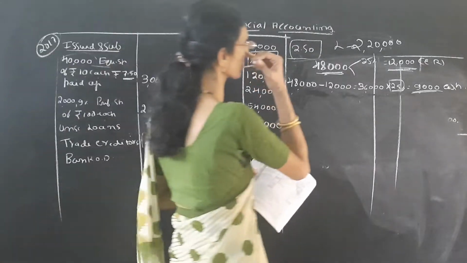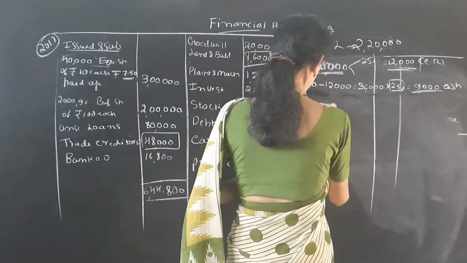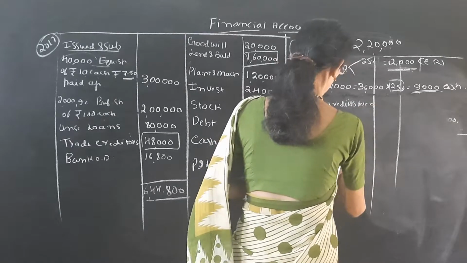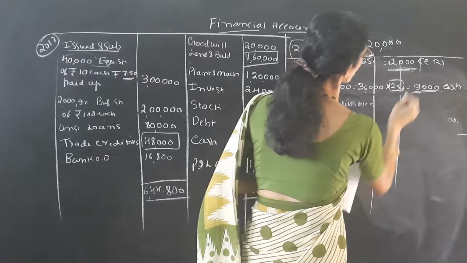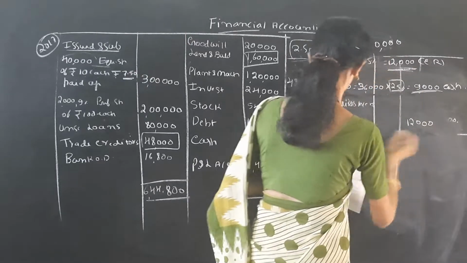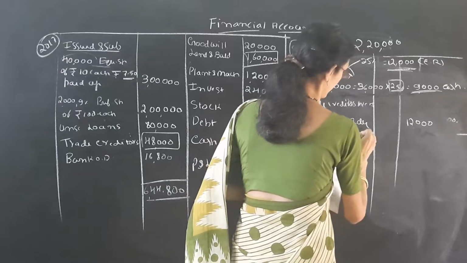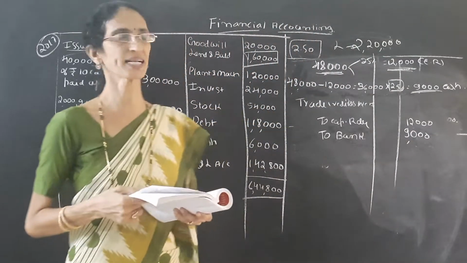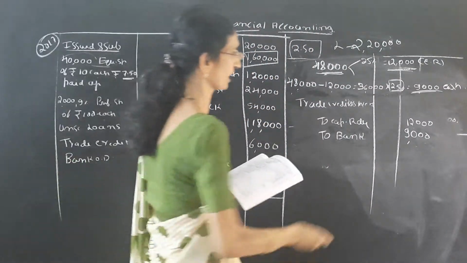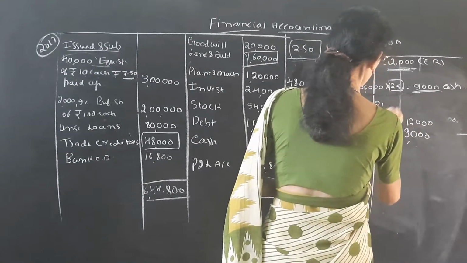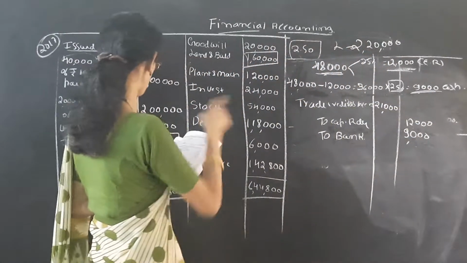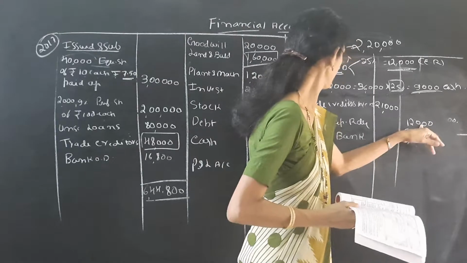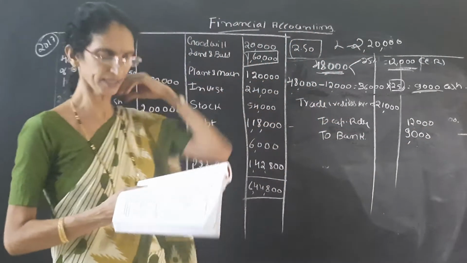So now we have to write trade creditors account debtor to capital reduction account. Capital reduction we are transferring 12,000 to cash account. So we have to pay the cash 9,000. So total 12 plus 9, here it is 21,000. So the remaining balance should be shown in the balance sheet. So out of trade creditors, 12,000 capital reduction and 9,000 paid immediately.